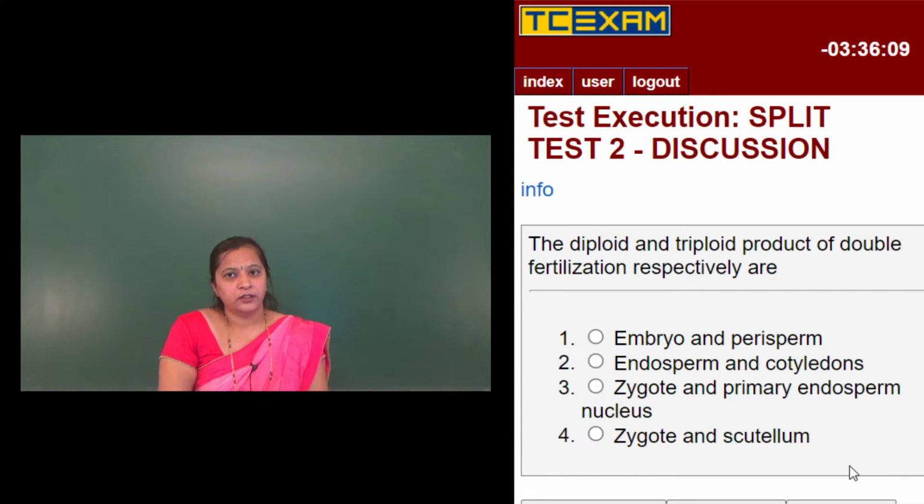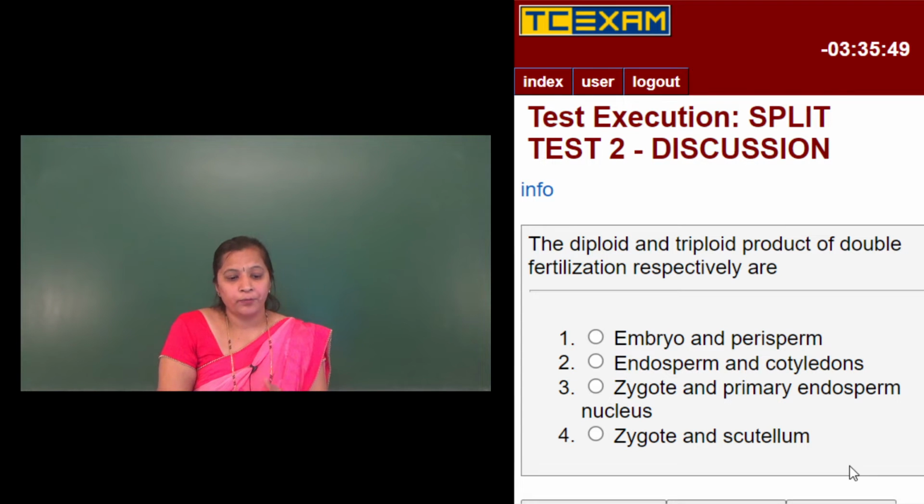It fuses with the two polar nuclei, or the diploid secondary nucleus. That results in a triploid condition that is called the primary endosperm nucleus. So the triploid structure forms. Here, one is syngamy and the other is triple fusion. Thus it is called double fertilization.